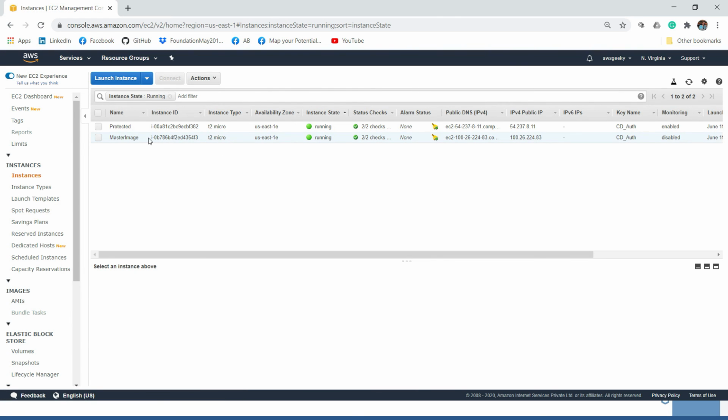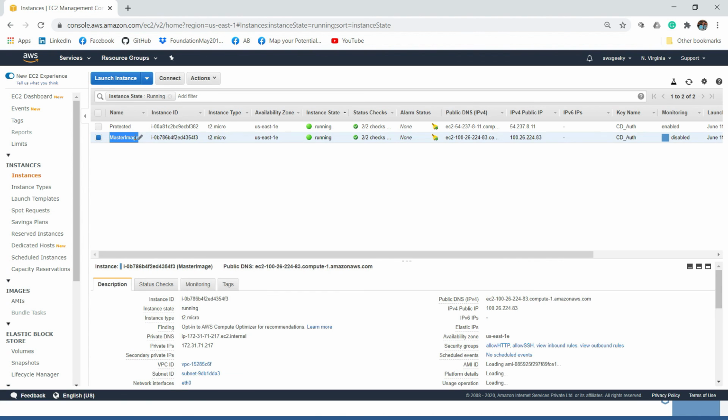So the only instances which are currently running are the master image which we created initially, and this protected instance which got created by the auto scaling group, and the one which is protected by the scale-in protection option. Other than that, the new instances which got created are deleted during the scale-in process.